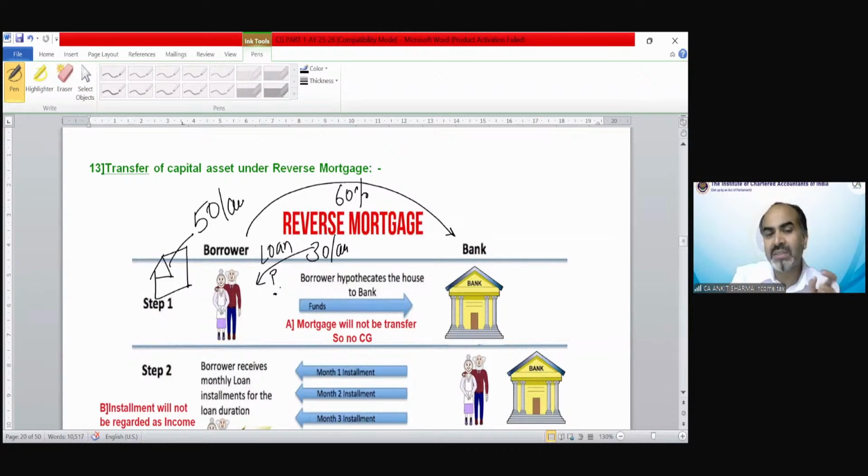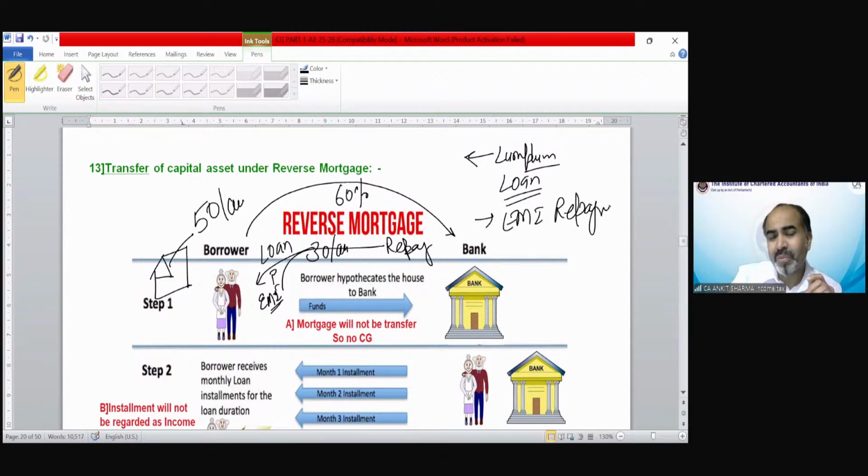It would not be considered as your income. And now how are you going to pay that? You are going to pay that in the form of EMI. Every month you have to repay that amount as EMI. So in case of a normal mortgage scheme, we get the amount in lump sum. The loan would be a lump sum payment and the repayment would be in installments, that is EMI. So that is a normal scheme. We call it a mortgage scheme. Reverse mortgage is just the opposite of it.